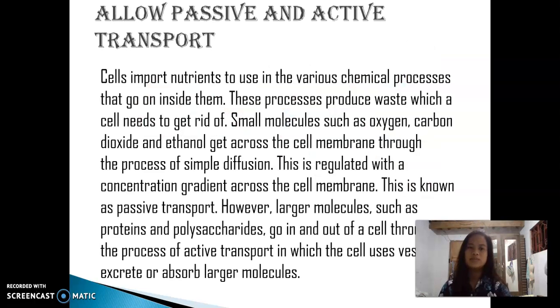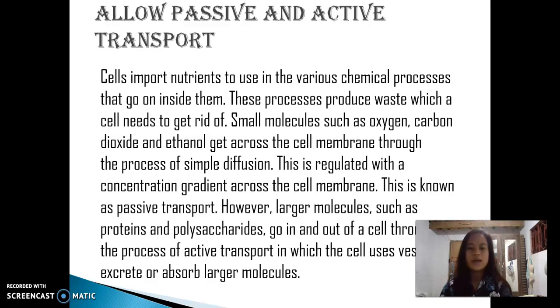Allow passive and active transport. Cells import nutrients to use in the various chemical processes that go on inside them. These processes produce waste which a cell needs to get rid of. Small molecules such as oxygen, carbon dioxide, and ethanol get across the cell membrane through the process of simple diffusion. This is regulated by a concentration gradient across the cell membrane. This is known as passive